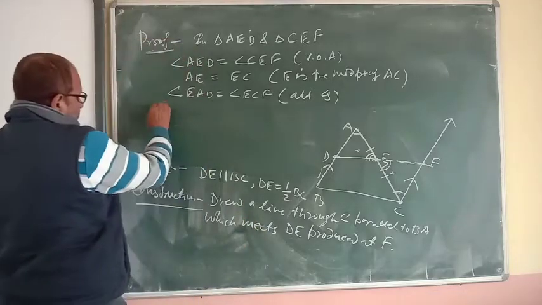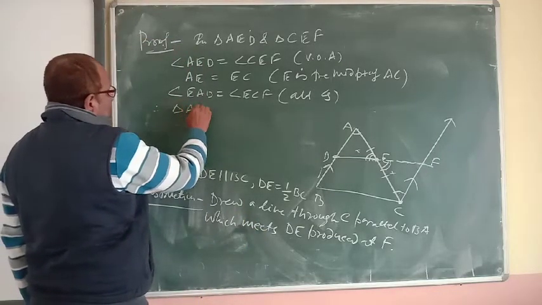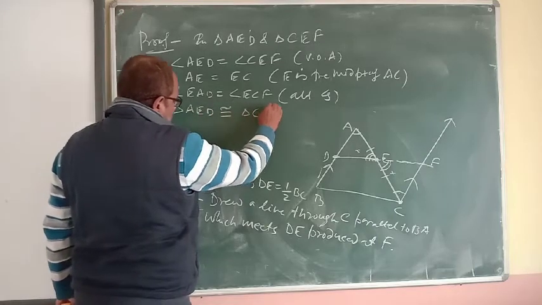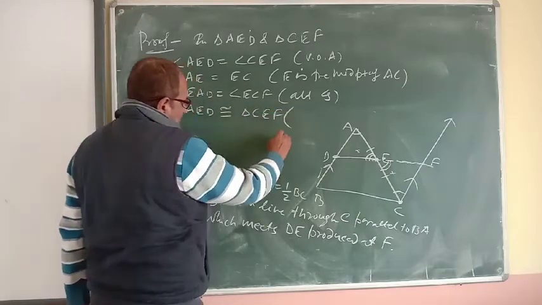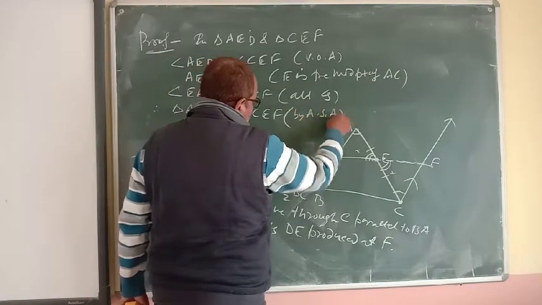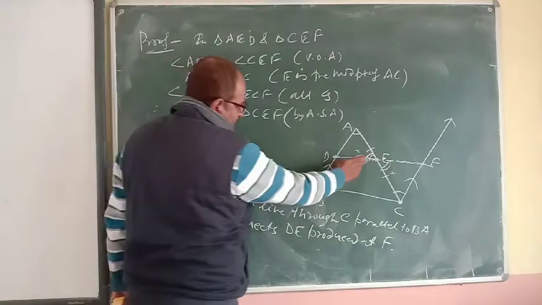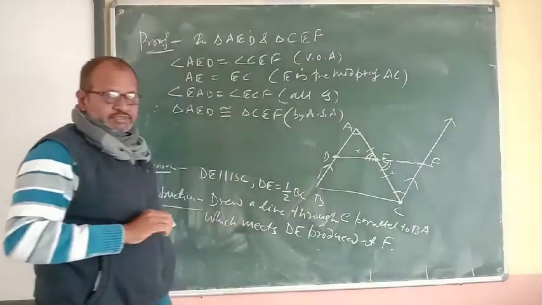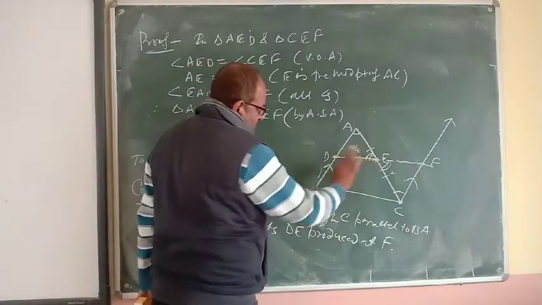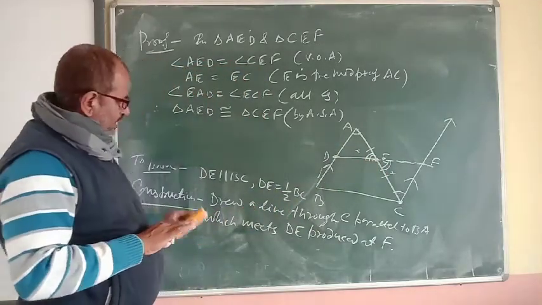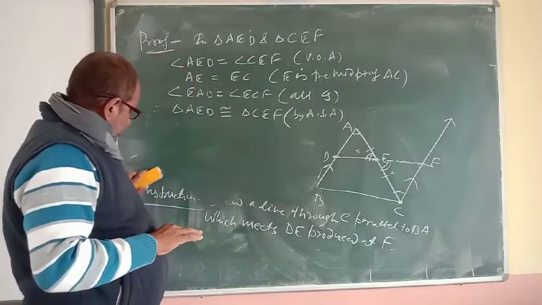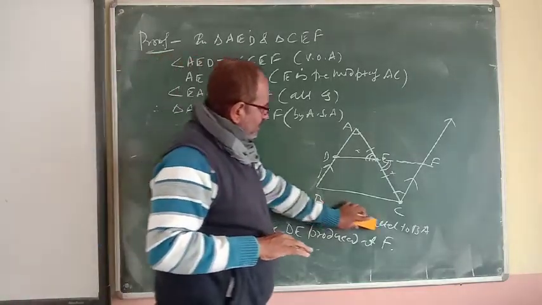So therefore, triangle AED is congruent to triangle CEF by angle side angle congruency. So the two triangles are congruent. So the remaining parts of these two triangles will be equal, meaning corresponding parts will be equal. So what are the corresponding sides?